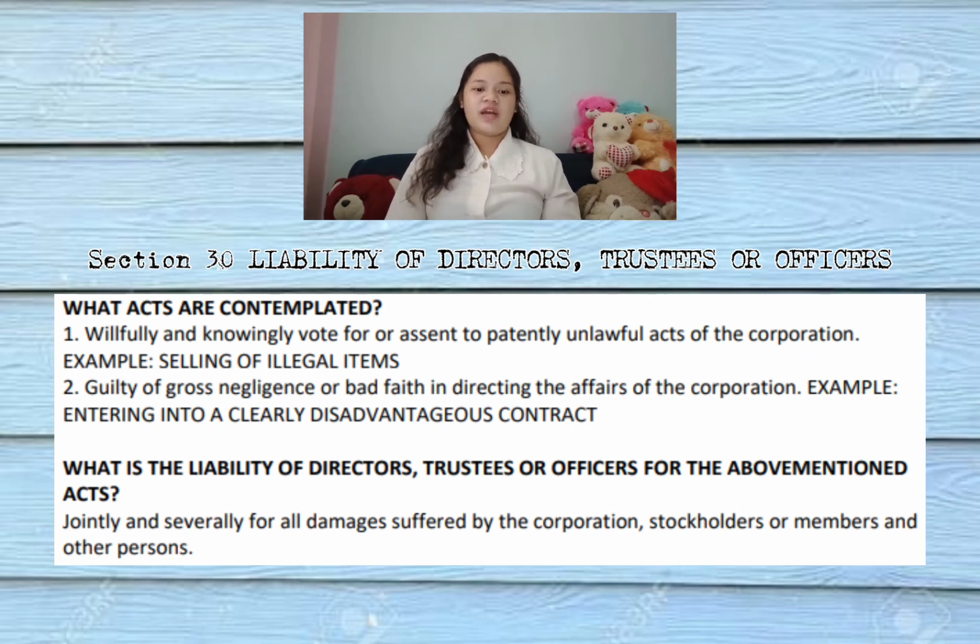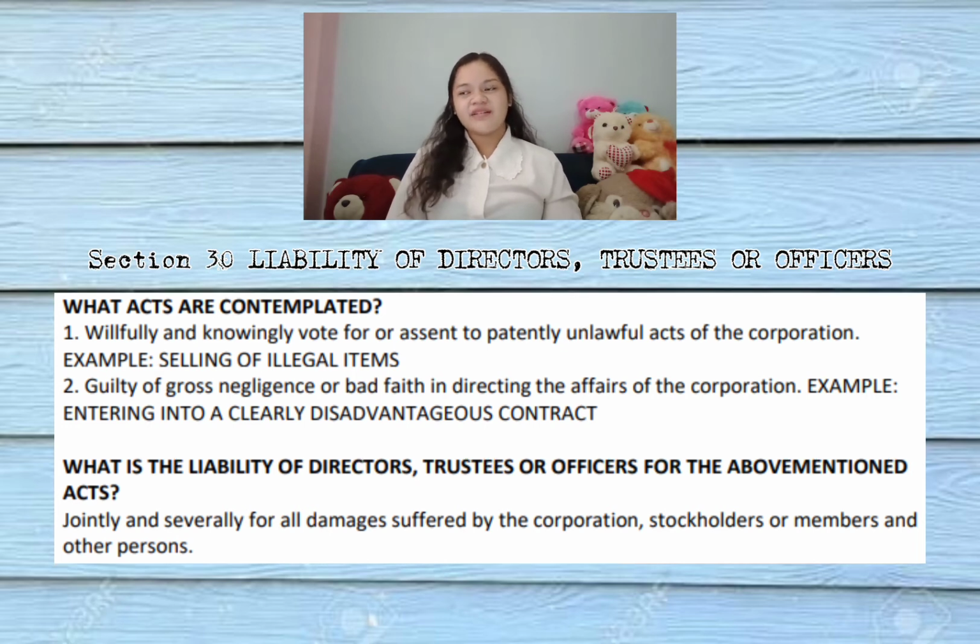So for those I mentioned, what is the liability of directors, trustees, or officers? Their liability would be joint and several for all damages suffered by the corporation, stockholders, or members, and other persons. So, if you hold a big position in an organization, of course you have a big responsibility. Since we're talking about liability, you also have a big liability, and if you are in command of everything, you cover all the liability in the future.